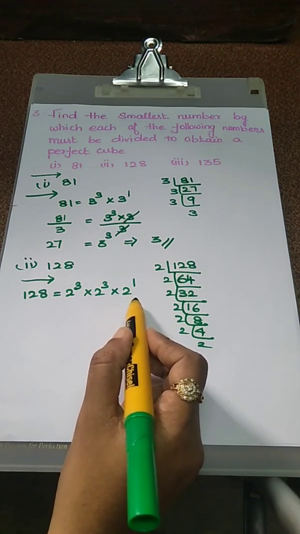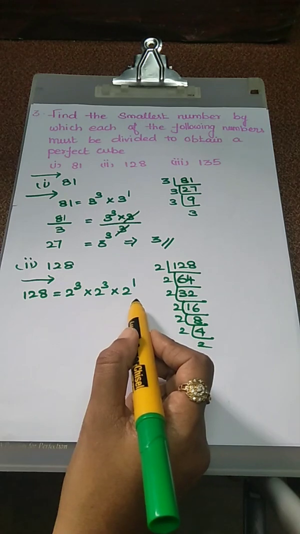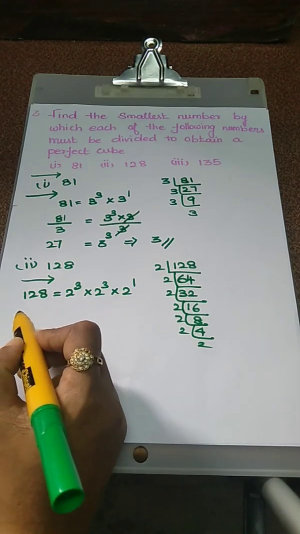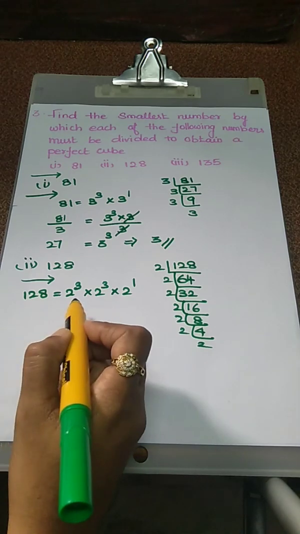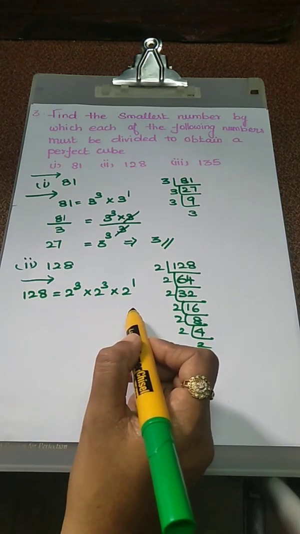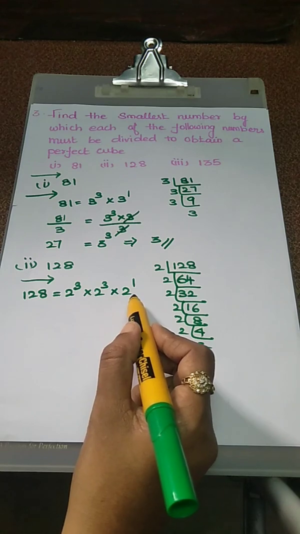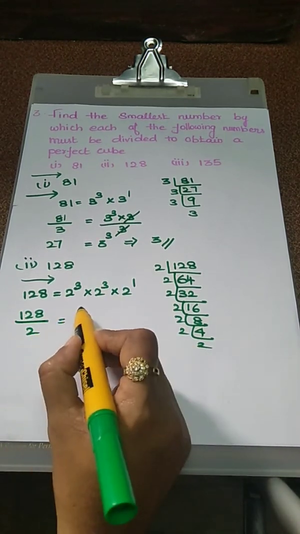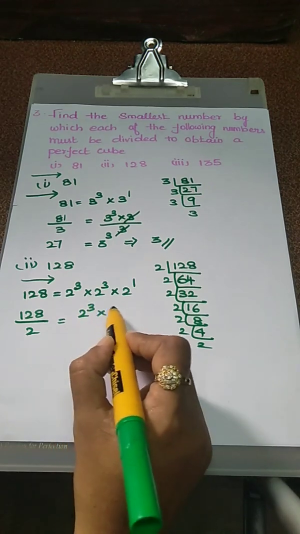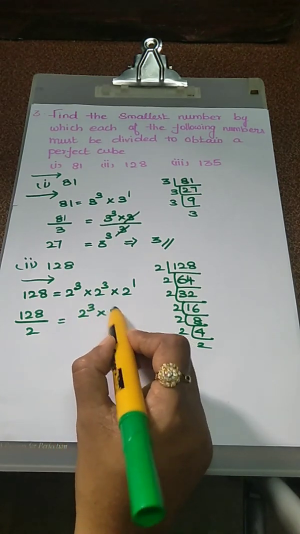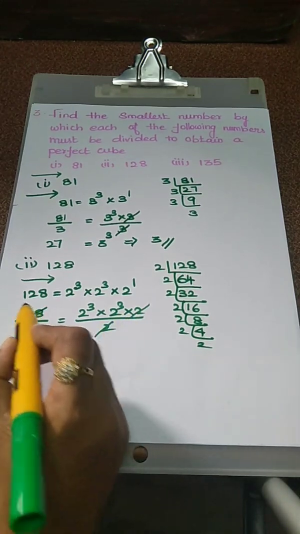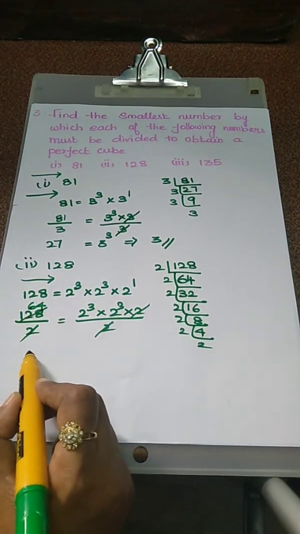In the above factorization, 2 remains after grouping the 2s in triplets. Therefore 128 is not a perfect cube. If we divide the number by 2, then in the prime factorization of the quotient this 2 will not remain. In that case we use 128 divided by 2. RHS also we have to divide by 2. Now 2 2 cancel, here also 2 cancel, so the LHS value is 64.